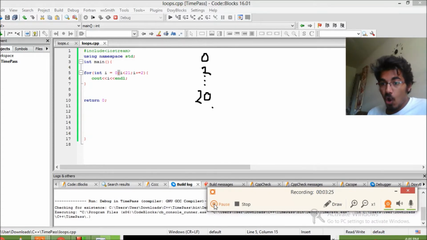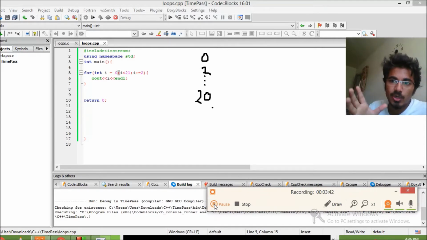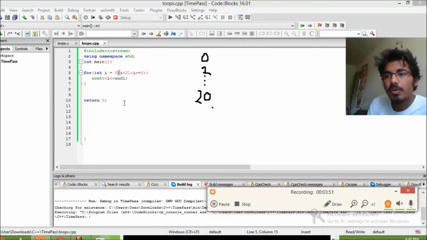Now let's try for odds. The typical way, which is time consuming and takes many lines of code, would be writing cout, cout, cout, just writing a bunch of cout statements. I feel that is typically useless. When you have to rewrite your code, you're wasting your time. So repeating means what? Repeating means using loops. So let's use our for loop.